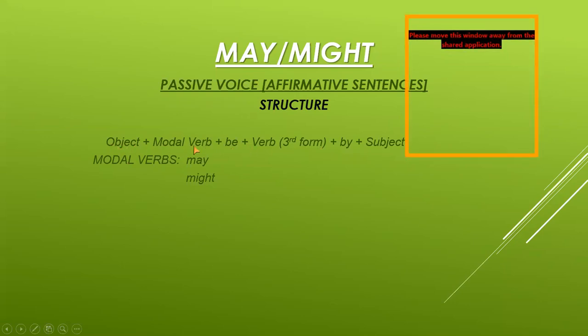Now remember that after the modal verb, we must add a helping verb, be here, and the third form of verb is always used in passive voice, and by is used before the subject. The modal verbs are may and might. Now remember that all the affirmative and negative sentences must end in the full stop, and you must remember to place the punctuation mark at the end of the sentence, whether it is a full stop, question mark, exclamation mark, whatever is needed for the sentence.